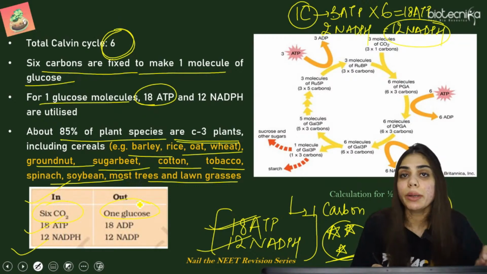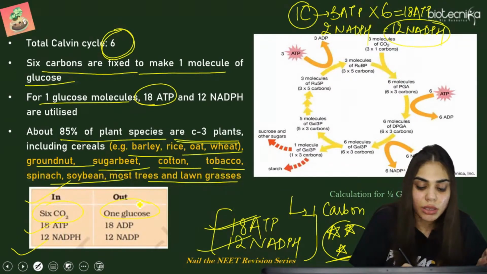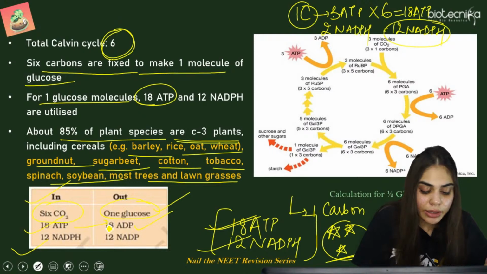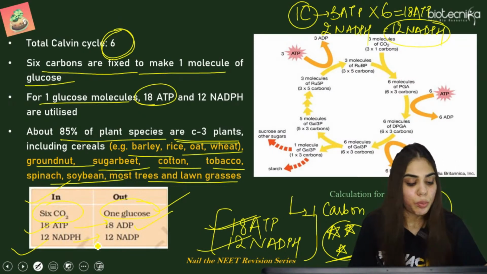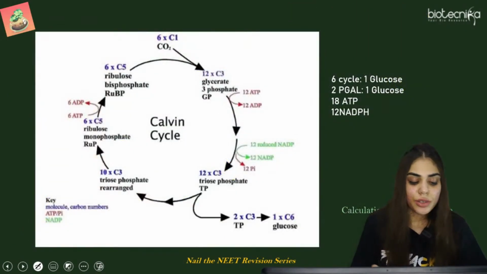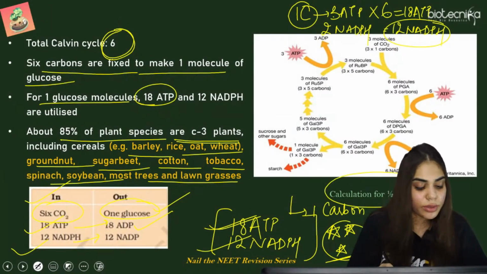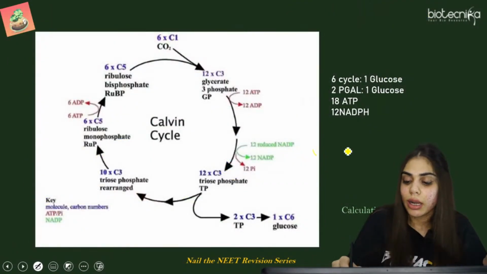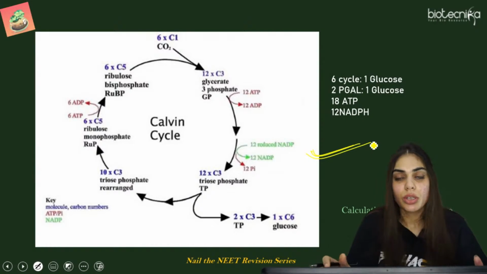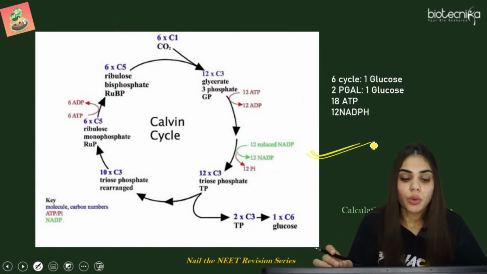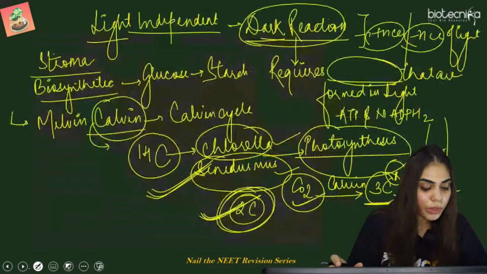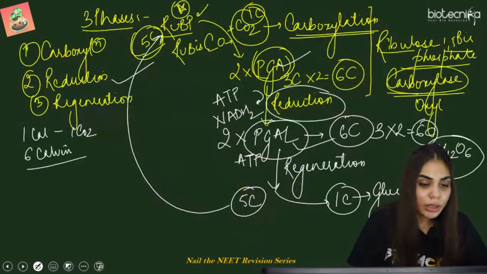We are getting one molecule of glucose at the last. So one molecule of glucose, 18 ADP and 12 NADP positive. So this is for half molecule of glucose, how half molecule of glucose is formed, and this is for one complete molecule of glucose. So whatever I have explained, you can just refer to both these diagrams according to your comfort. So now let's go to the questions.